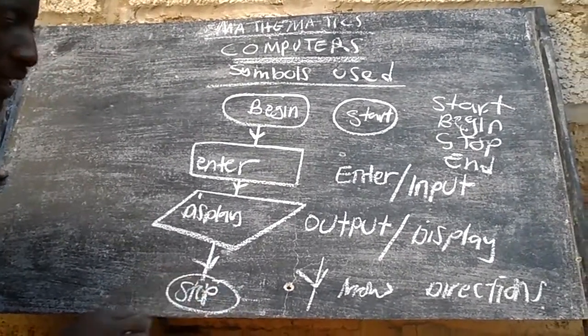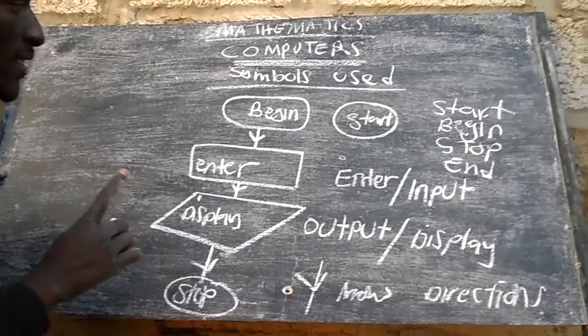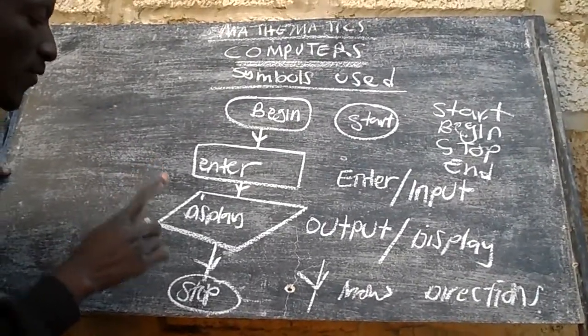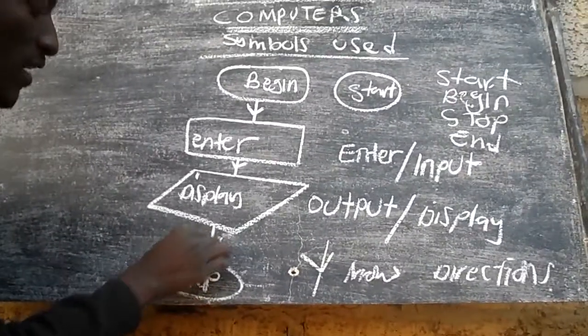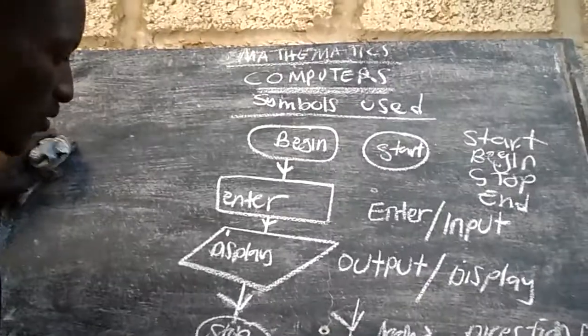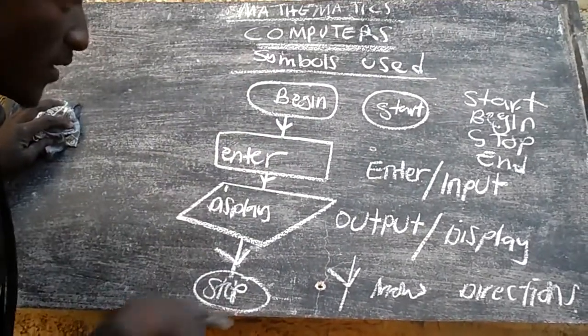Okay, so let's look at the last symbol, which we use for decision making. That is the last symbol that we are going to look at. So allow me to wrap this. Take note of them.